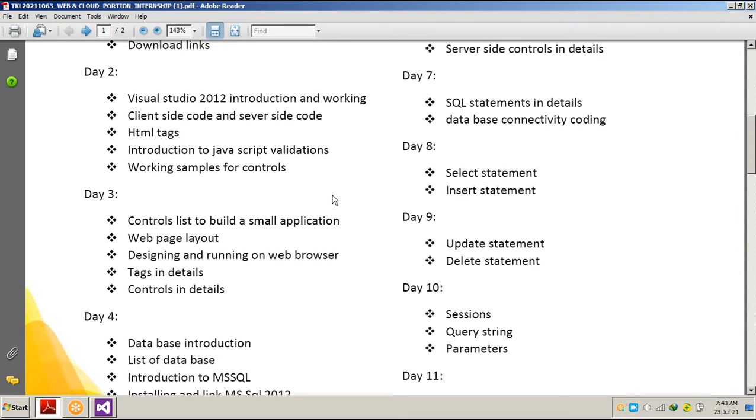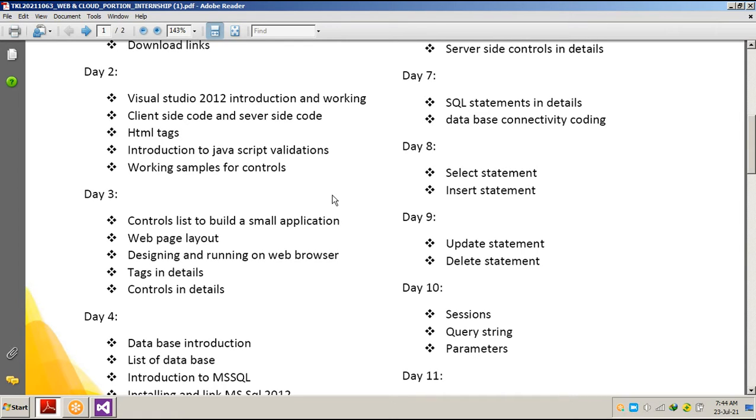I told you about client-side coding and server-side coding. Client-side coding can be seen by every end user whenever they open any web page or website or web application. The client-side codings are HTML and JavaScript, and the server-side programs can be C#, J#, VB.NET or any other language, because Visual Studio 2012 or any version supports many backend languages, meaning many server-side languages.